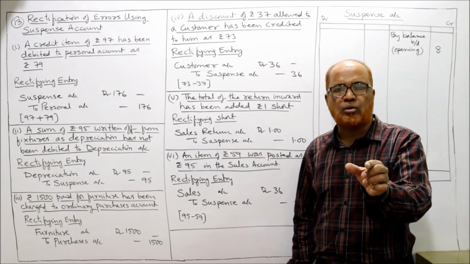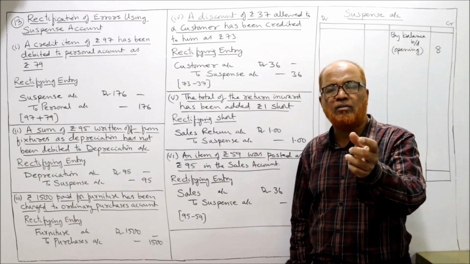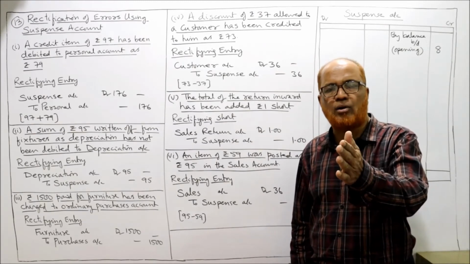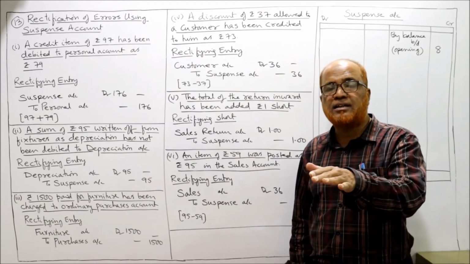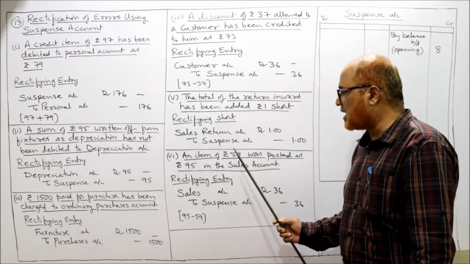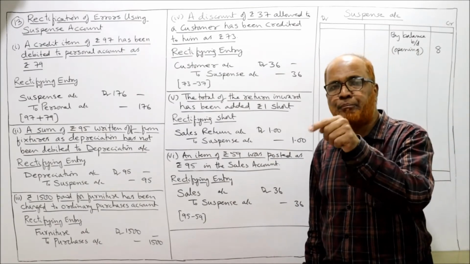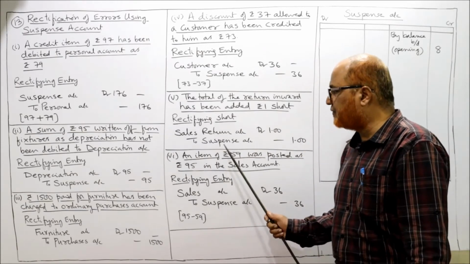In the sales account, remember, the sales account will always be credited. Whenever we make a sale, the sales account is credited. Actually, the sales account should have been credited by 59.